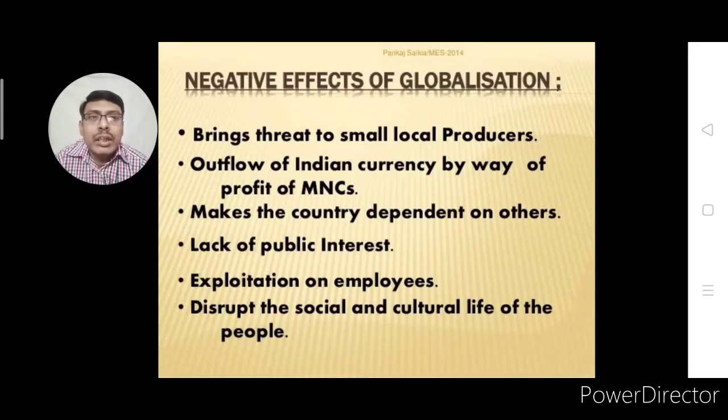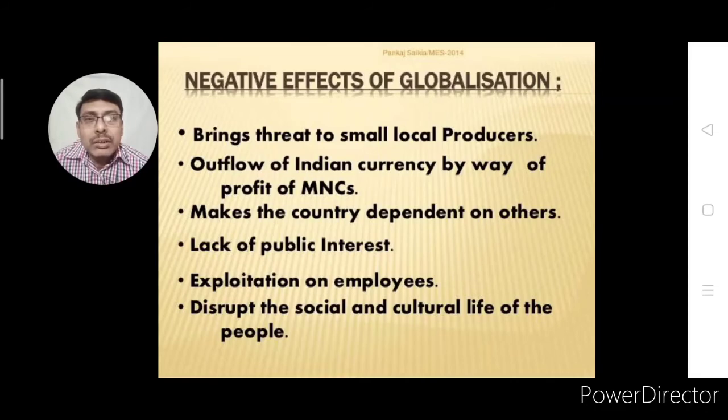Outflow of Indian currency by way of profit of MNCs. Various MNCs, multinational corporations, foreign multinational corporations are working in India, producing different goods, and they are exporting also.